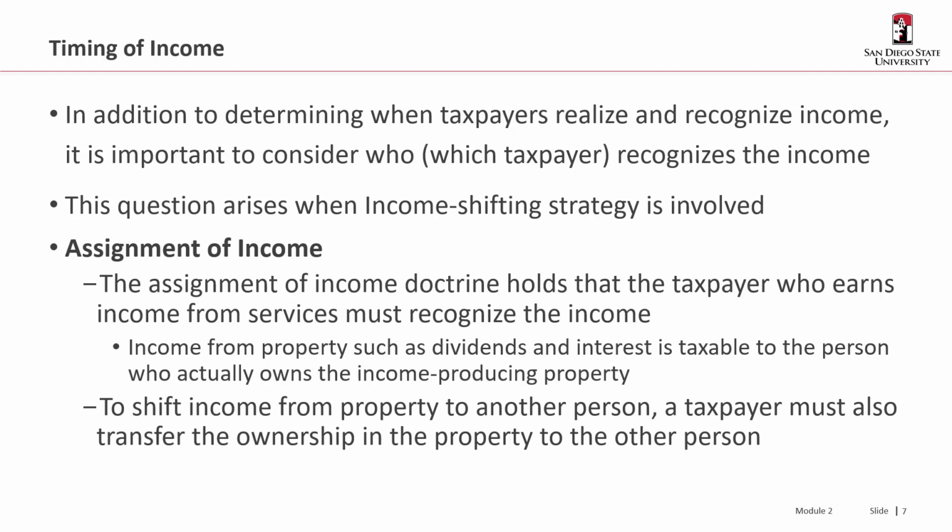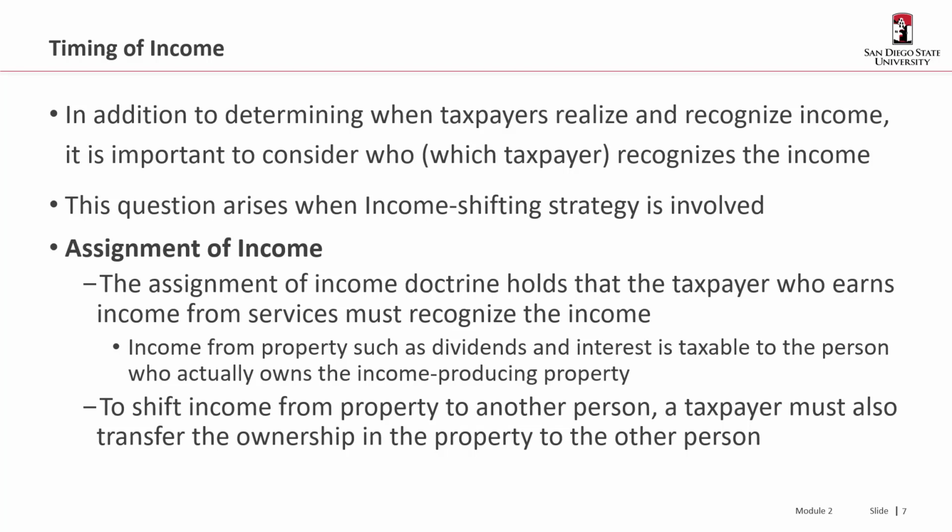So the assignment of income doctrine says that the taxpayer who earns the income from services must recognize the income. And it says that income from property, for example, dividends and interest, is taxable to the person who actually owns the income producing property. So what that means is to shift income from property to another person, you must also transfer the ownership of the property to that other person.